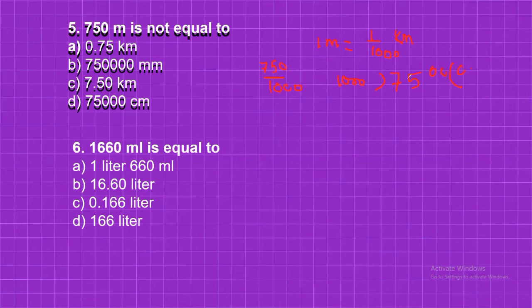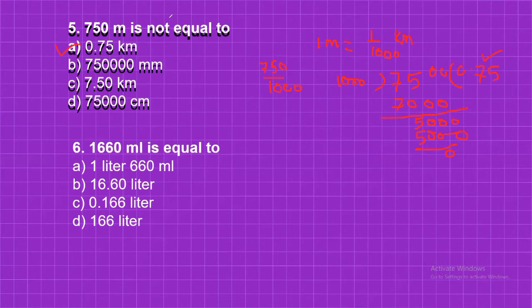So it will be 0. 1000 7 times is 7000. So 7500 minus 7000, the remainder is 500. Now you can put the 0 here. 1000 5 times is 5000. So the remainder will be 0. So the answer will be 0.75 kilometer. In that case, option A is correct.